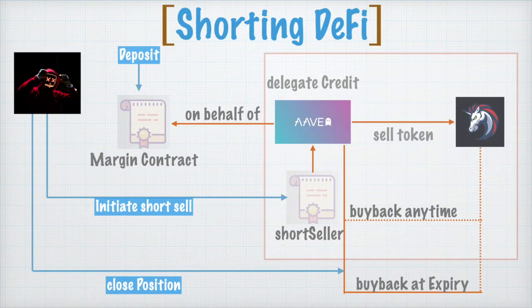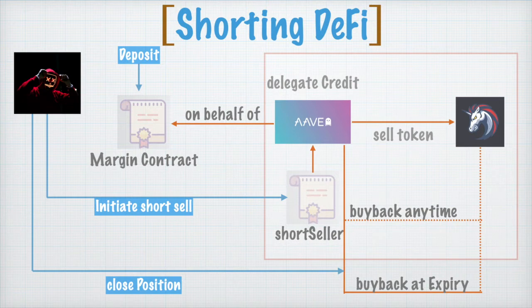So how to short an asset in DeFi? That's where the power of credit delegation by Aave comes into the picture. If you look at the flow in this picture, first someone deposits a certain amount of tokens into the margin contract. The margin contract will be like a pool of tokens, let's say wrapped ETH, for example.